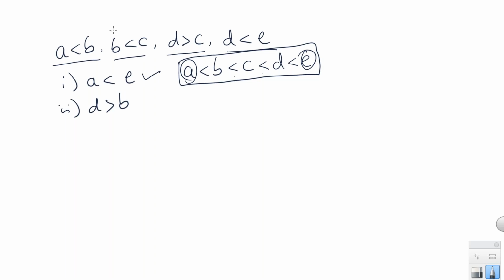Next we have B, D. B to D, B is less than D. If B is less than D, D should be greater than B. This is true. Clear, right? So both 1 and 2 are true here.